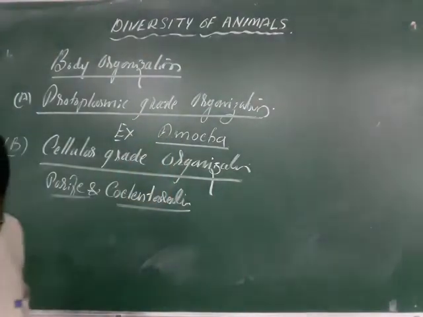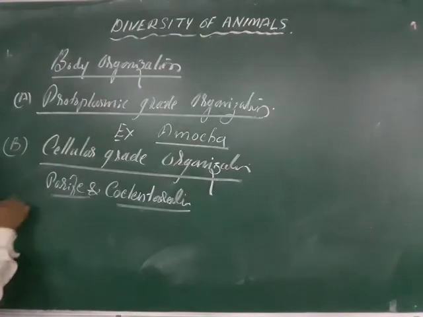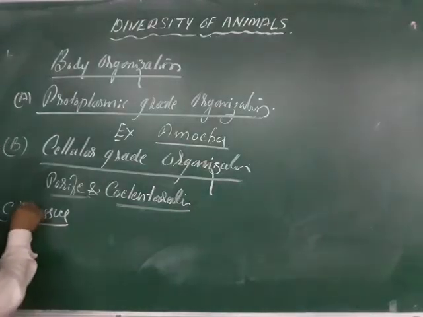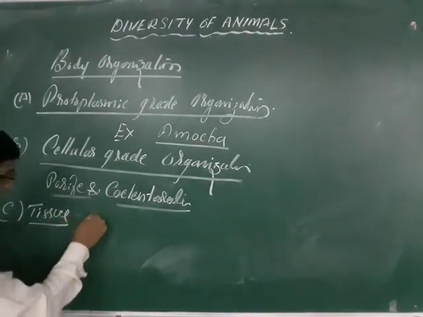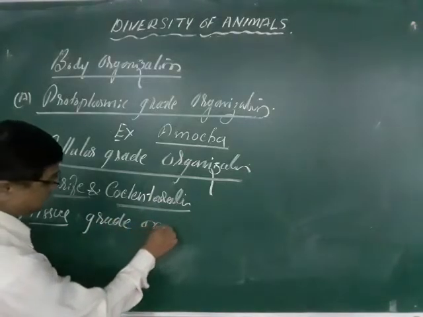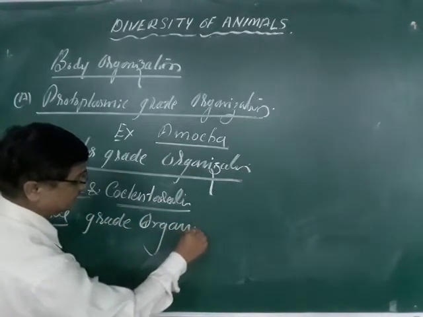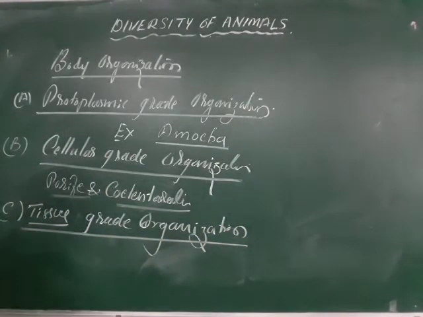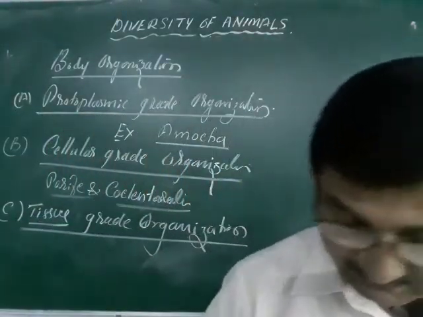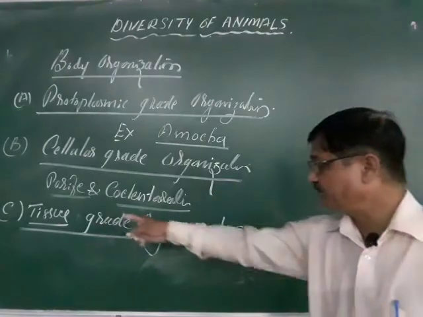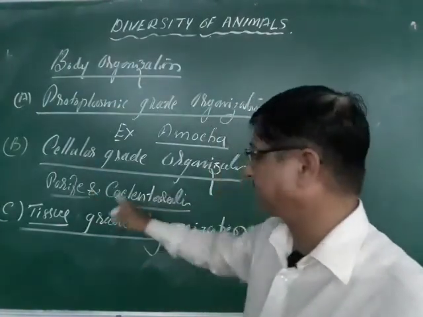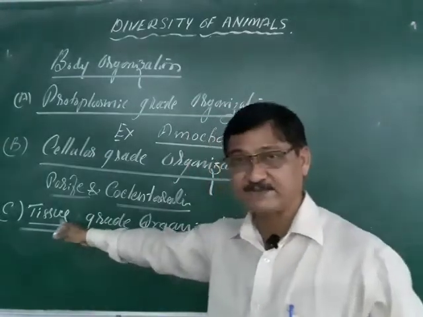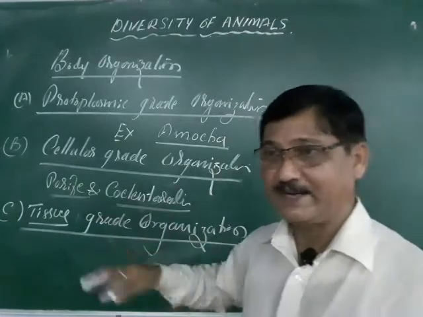And one more, that is the tissue grade. C, that is tissue grade. What is the tissue? You know very well. You might have heard of tissue grade organization. There are a number of different types of tissues. Tissue is nothing but a group of cells made for performing a function. It is a common group of similar cells having the same structure, function and common origin, and that is called the tissue.